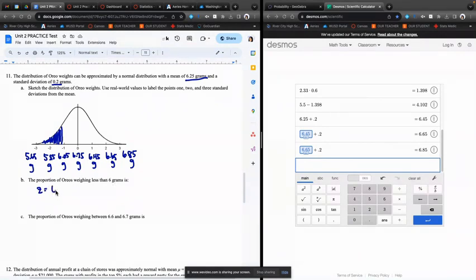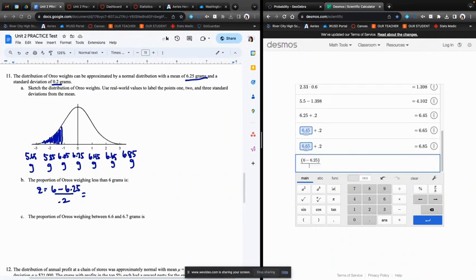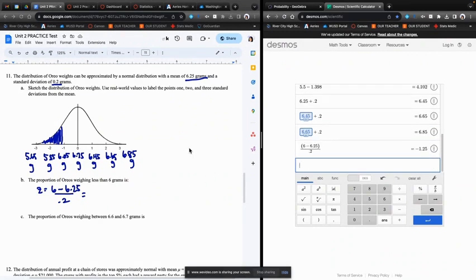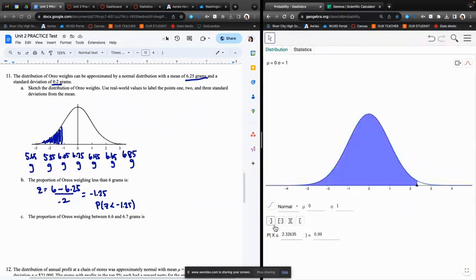Our data value is 6 minus the mean, which is 6.25, divided by the standard deviation. So 6 minus 6.25 divided by 0.2 gives me a z-score of negative 1.25. Since we're looking for the area to the left, we want to find the probability that z is less than negative 1.25. So now I'm going to go to my z-score calculator. I'm going to select less than, and I'm going to type in my z-score, negative 1.25.